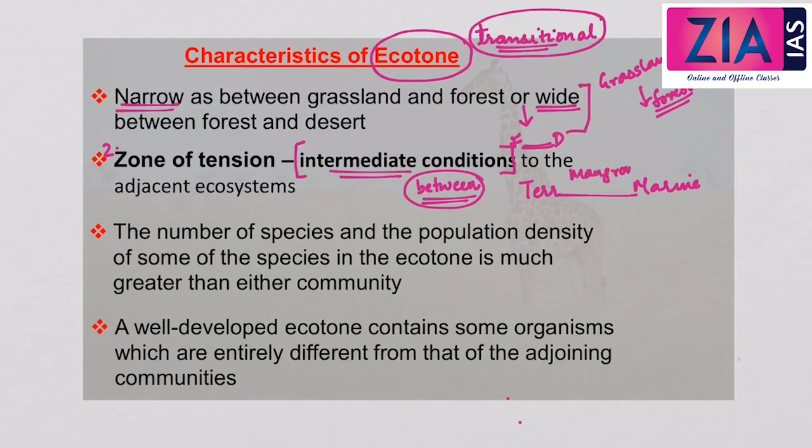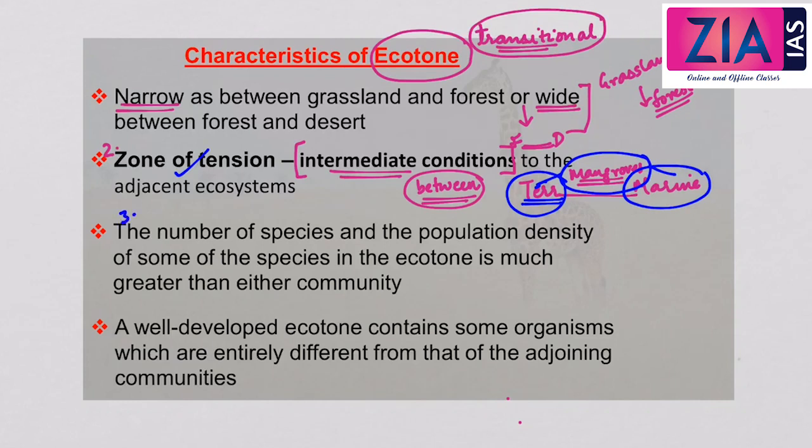So this mangroves, the characteristics of mangroves can be intermediate conditions of that of terrestrial and marine, which means it will not completely exhibit the characters of a terrestrial ecosystem, whereas it will not also exhibit the characters of a marine ecosystem. So the characters of the ecotone can be intermediate depending upon the two diverse ecosystems. So it will have mixed characters which are intermediate to the two other ecosystems, and therefore it is called a zone of tension.